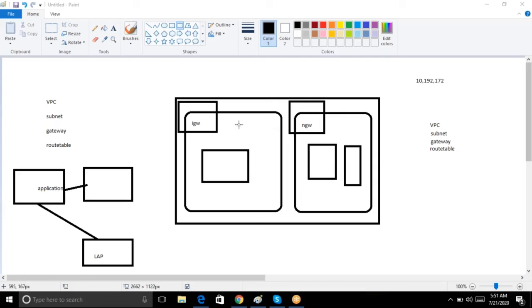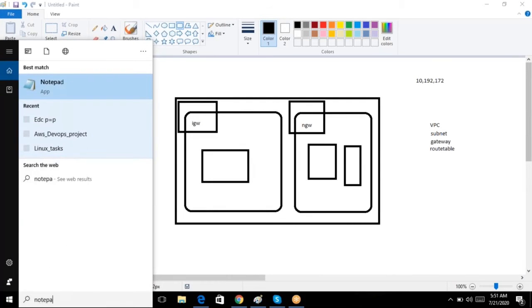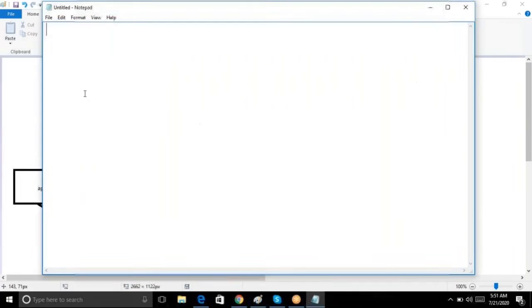So what is a NAT gateway, how to do that and all? Now I'm going to give it as a task. So the question is, let me write it down. First, create a VPC. The range is this one. This task I already completed; I already showed you. Create two subnets. So, the first subnet.